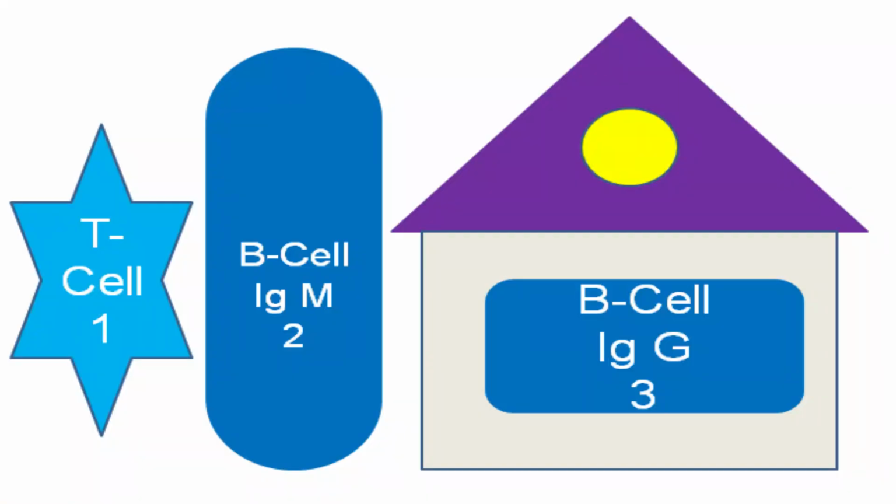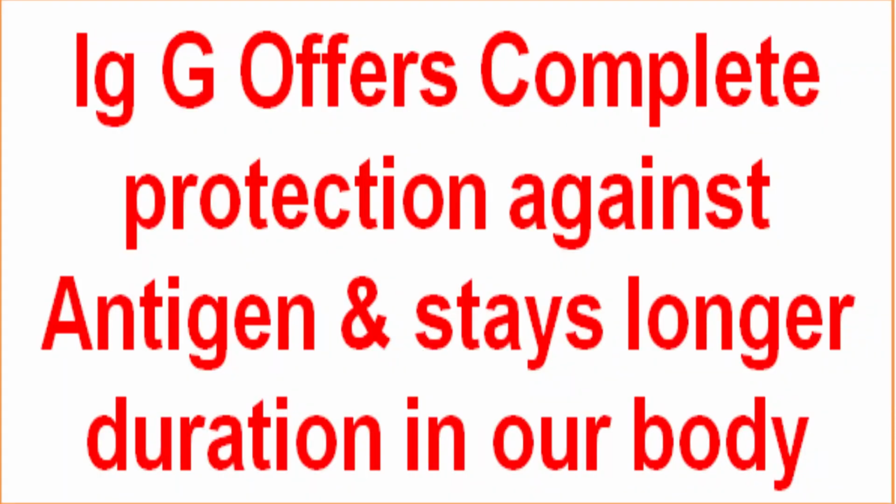Unfortunately, if IgM is not able to do so, then we have got the IgG. Remember, IgM will only be fighting against the antigen. It is not going to give you the protection. But IgG will fight in a much better way, and it will offer you complete protection.